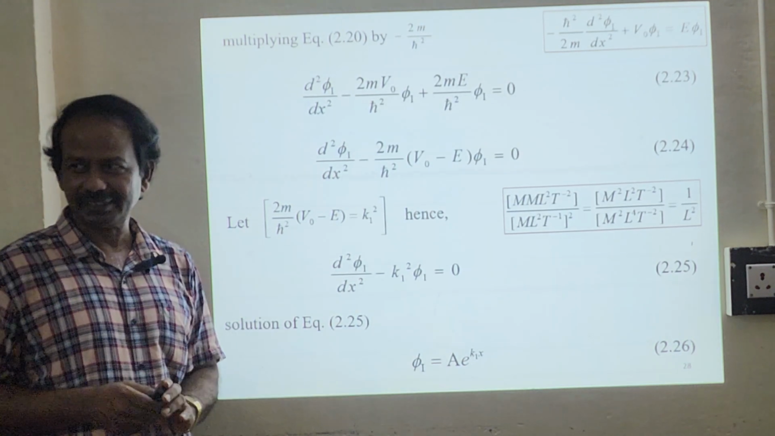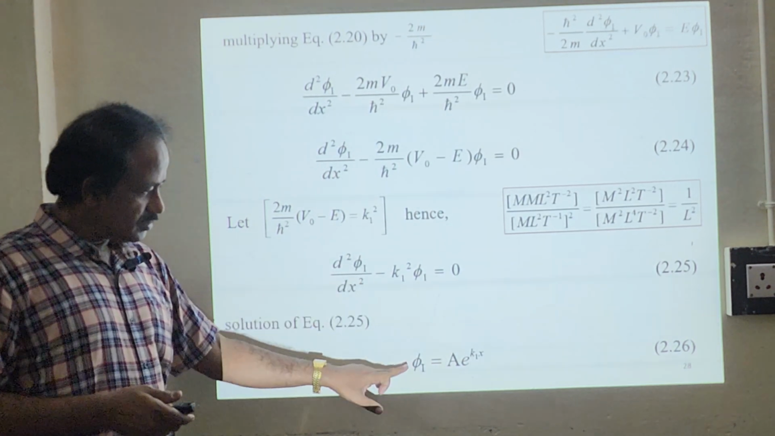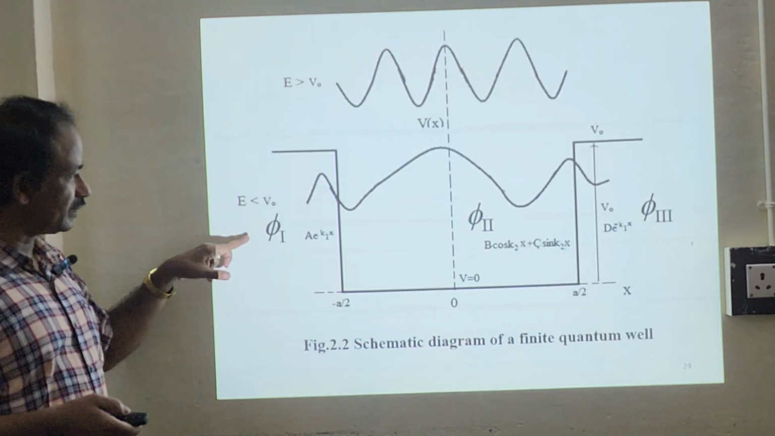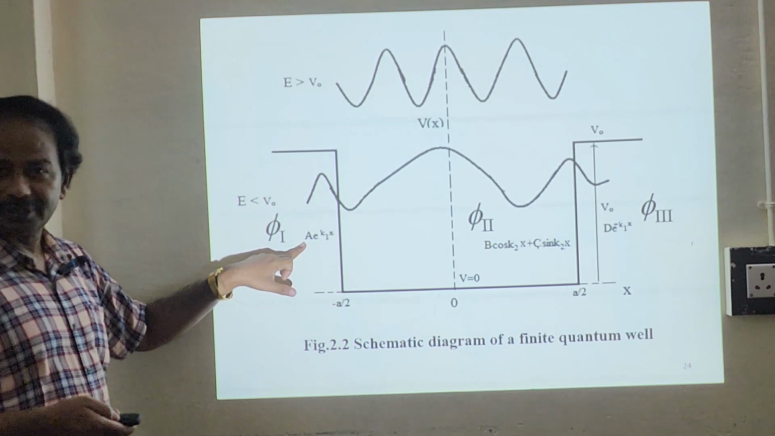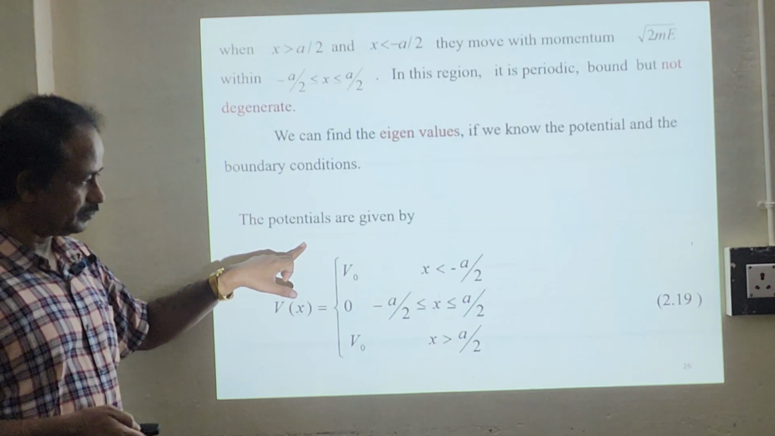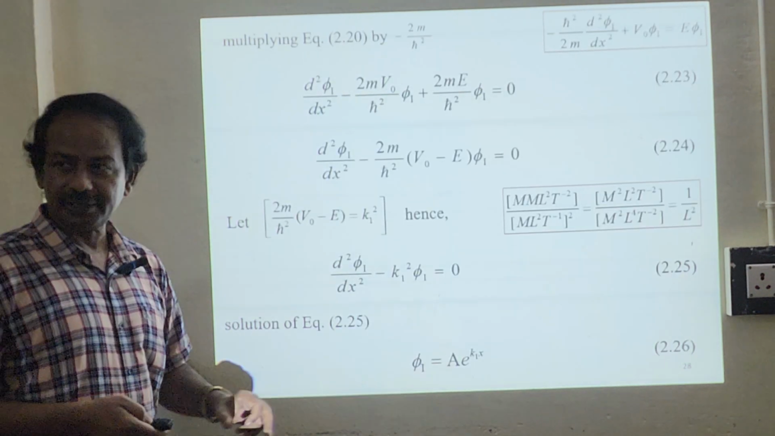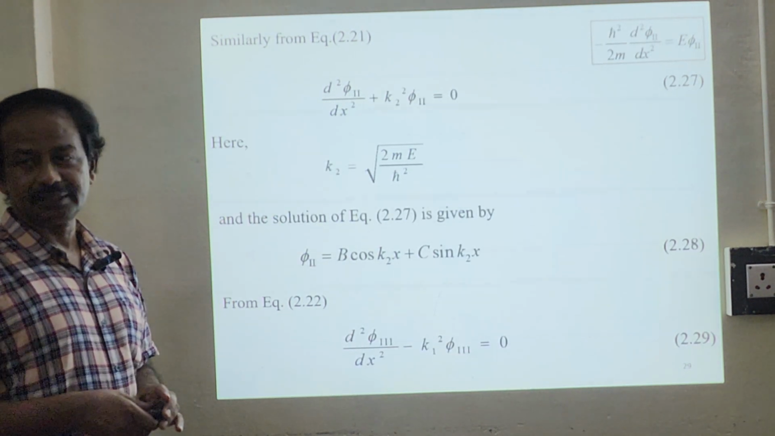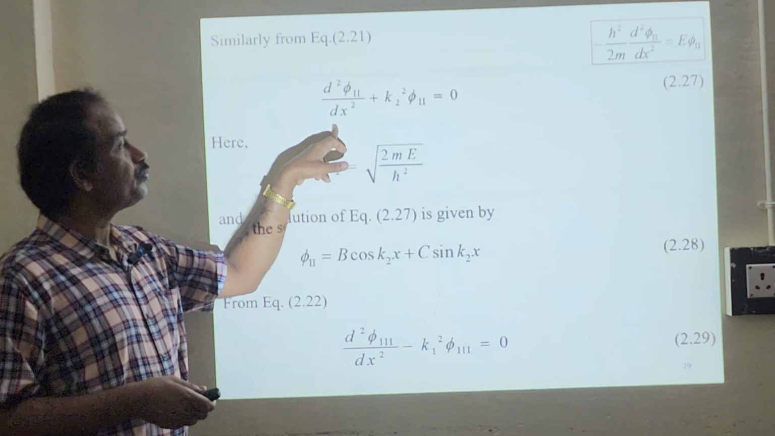Just try it as an assignment. So this is a solution. This solution only we have written earlier, correct? A e power k1 x in the diagram, phi 1. Now we'll go into the next region, that is region 2.